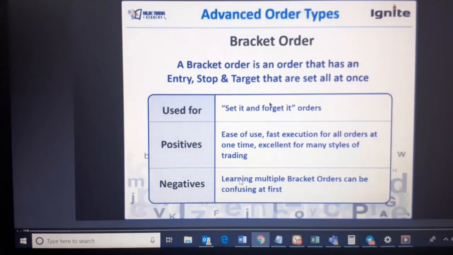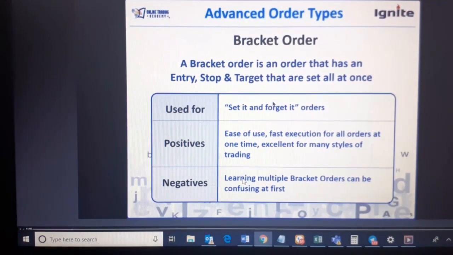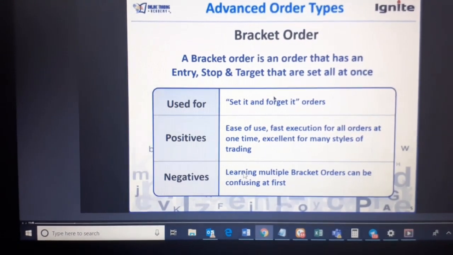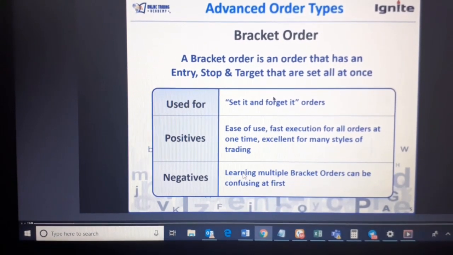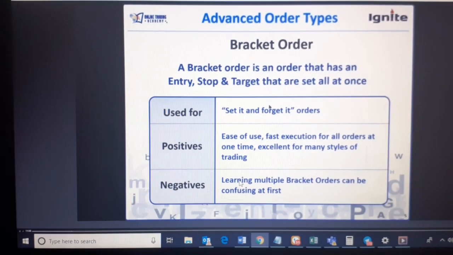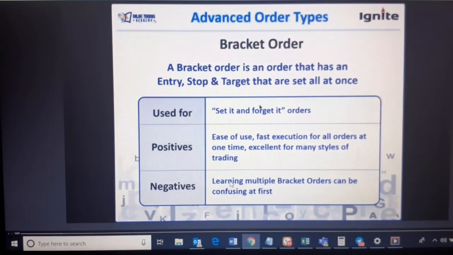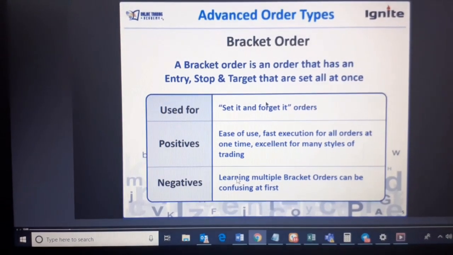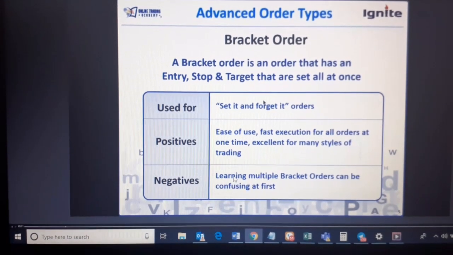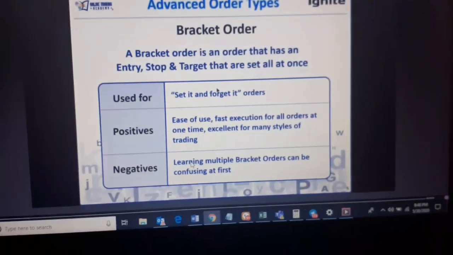And the second thing is your target order which you had put in the bracket order, your target order will automatically get cancelled. Okay, this is one situation. Let's suppose your entry is triggered, and let's suppose that the prices go up and hit your target. Then your target order will get executed and your stop loss order will automatically get cancelled.